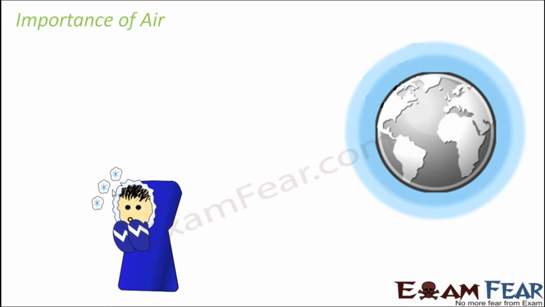So let us talk about the importance of air. A lot of time you might feel that sometimes I am talking about air, sometimes I am talking about atmosphere. Atmosphere is basically also air, but it is that layer of air which surrounds the planet. And when we use the term air, we actually refer to the air that is present all around us. So these are just two different ways of calling almost the same thing.